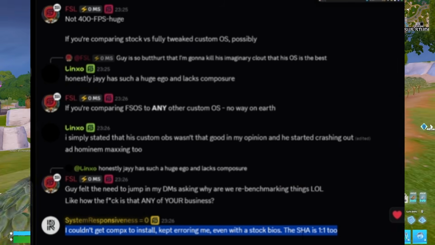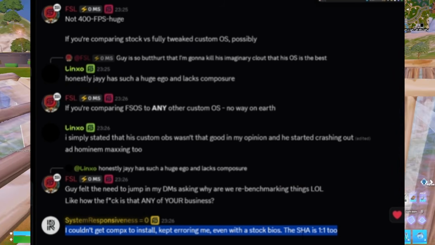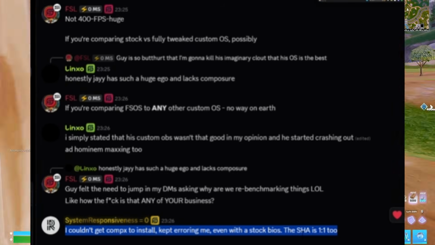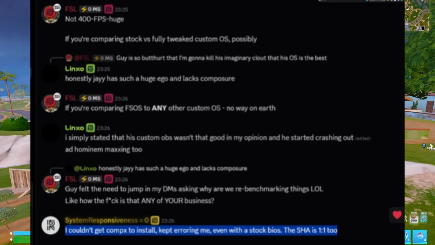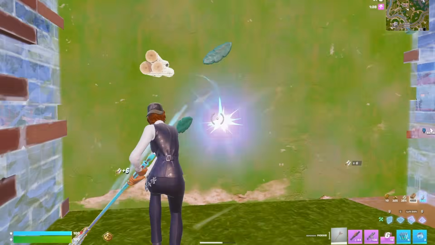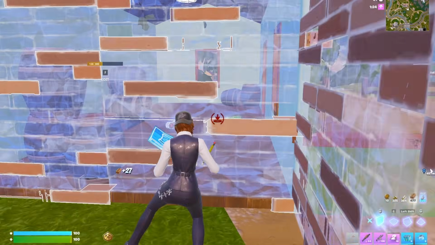He said, guy felt the need to jump in my DMs asking why we are re-benchmarking things, like how is that any of your business? And then the cherry on top, his staff saying that he can't even install the custom OS without errors. That's nice. But after that, we also have him asking Cactus to retest it.